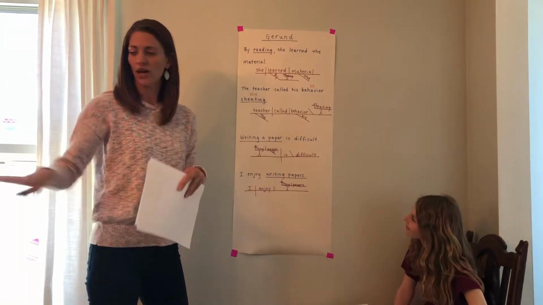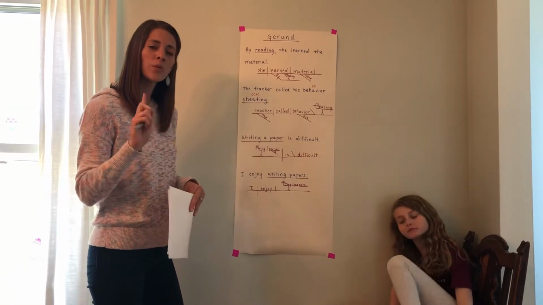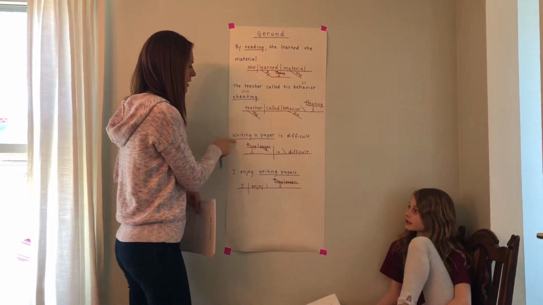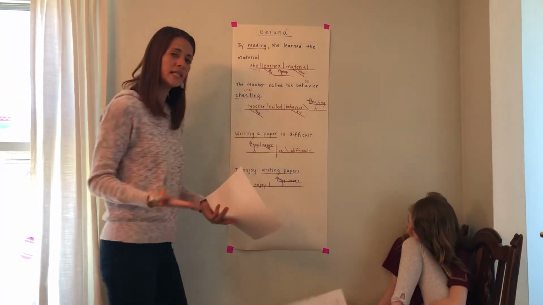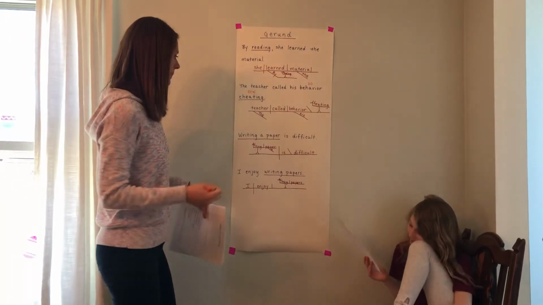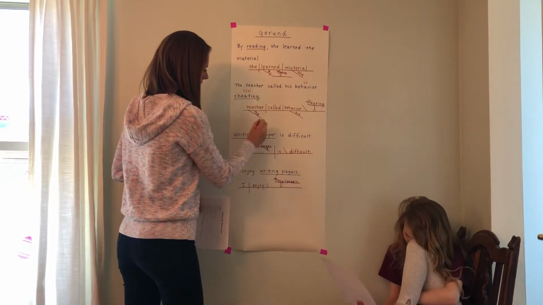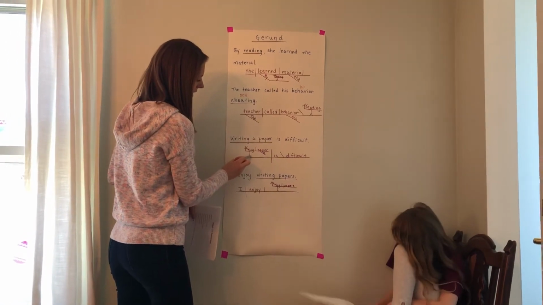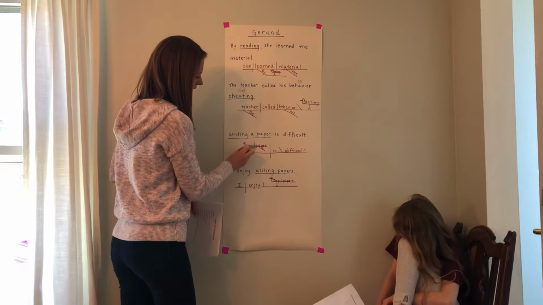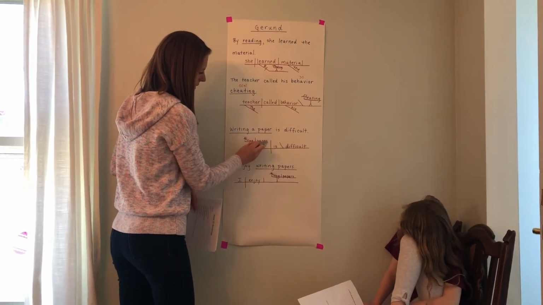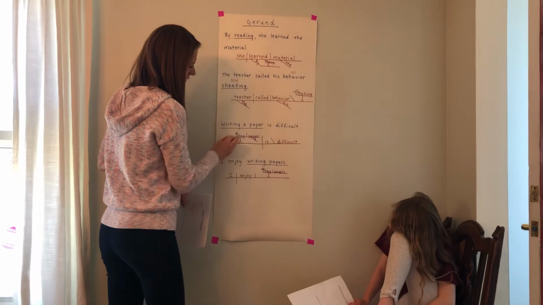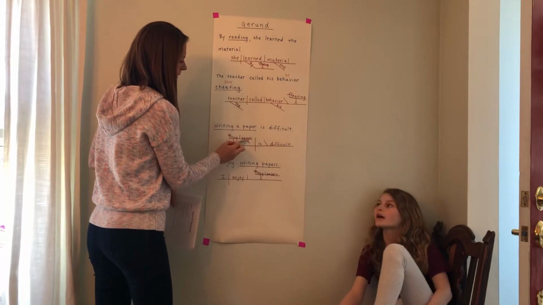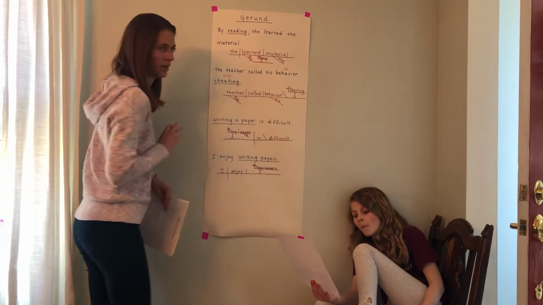Gerunds, as we looked at on our week 23 handout, can be more than one word. They could be phrases. They could be multi-words, okay? Like this: writing a paper is difficult. What is difficult? Writing a paper. So writing a paper here is your subject noun. This is an activity, okay? So how you would diagram that is you would do your steppy stilts for writing, and writing what? Paper. So you have your line in between writing and paper. And which paper? A paper. So the adjective is off of paper.